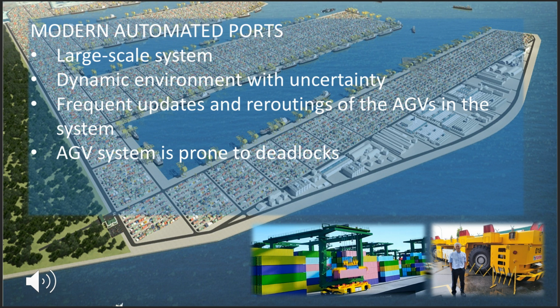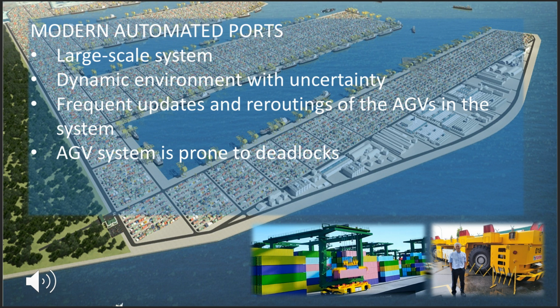The work is motivated by autonomous vehicle routing problems in modern automated container ports. Modern ports can handle more than 35 million standard containers or TEUs. Thousands of ships can be in the port at any time, and ships arrive or depart every 2 to 3 minutes, linking the port with several hundred ports around the world.